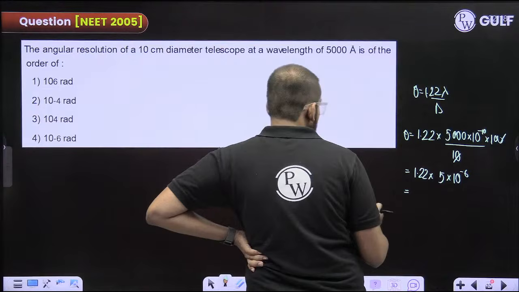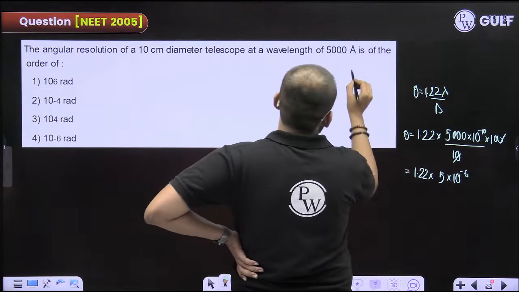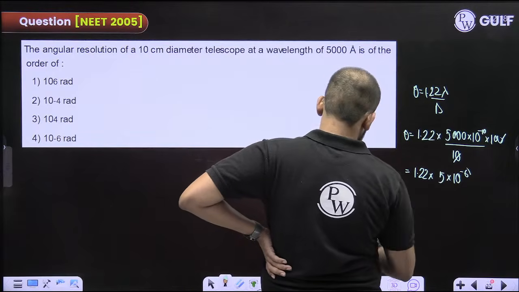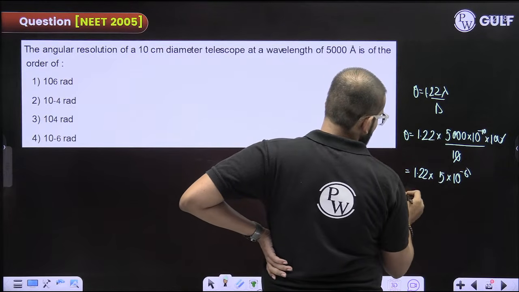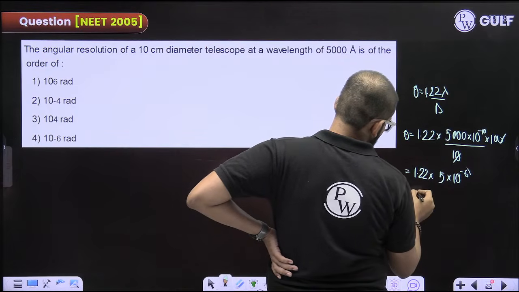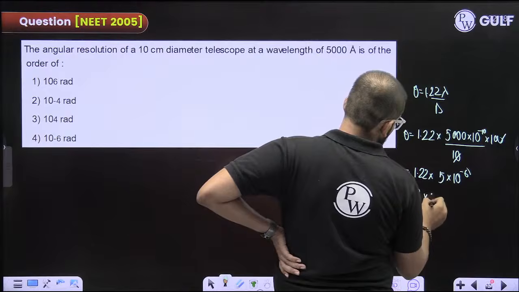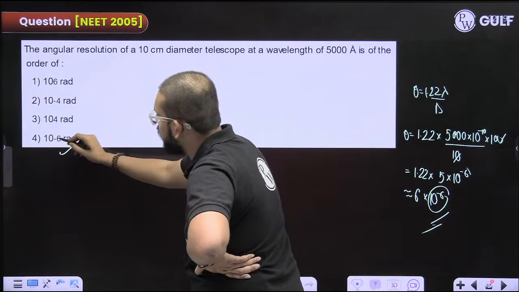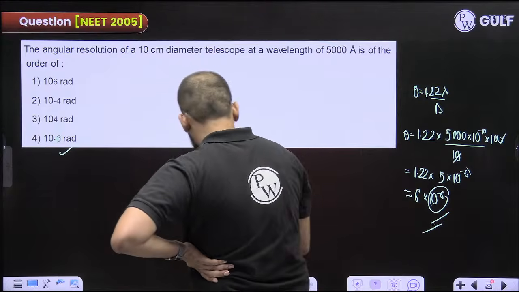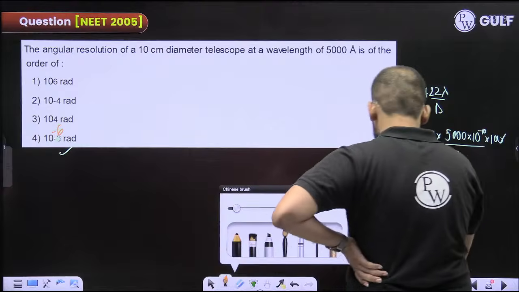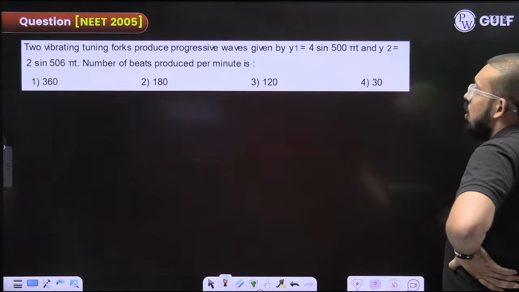How much roughly you get? They are asking what is the order. When you multiply this, you roughly get 6 point something into 10 raised to the power minus 6. Order you had already got, 10 raised to the power minus 6. Next.